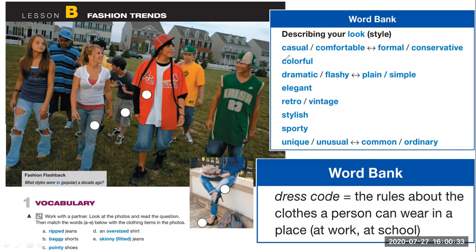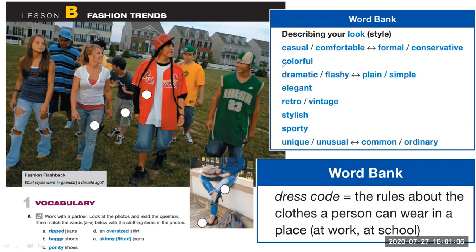Most of these words are very clear because, as you know, here we have casual, comfortable. When we say casual and comfortable, it's something that we feel very good when we are wearing, could be jeans, could be a t-shirt. And formal and conservative is when we are talking about something that is more for an office, or maybe a party at night, a wedding, a dinner, something very formal. Okay.